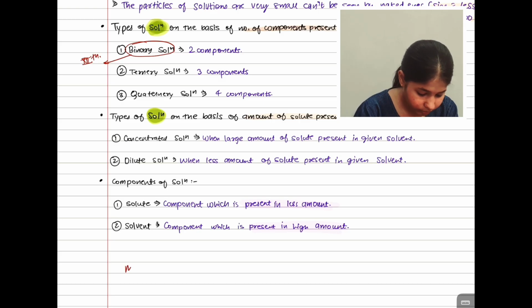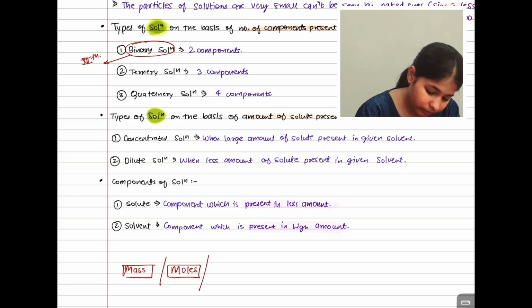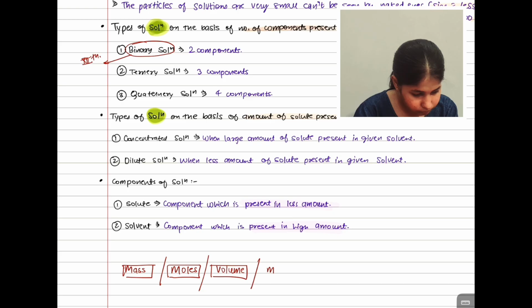First is mass, or we can use moles, or we can use volume, or mole fraction.